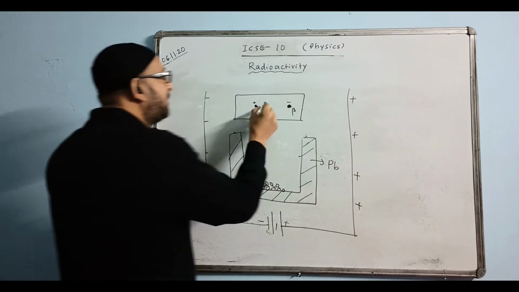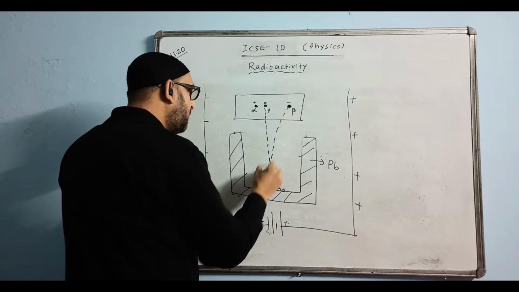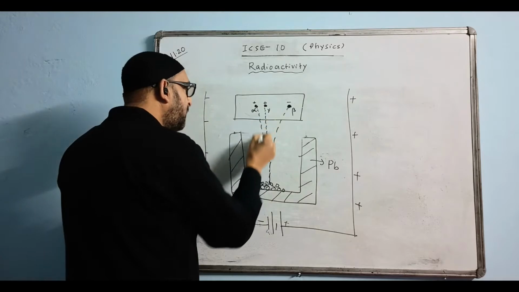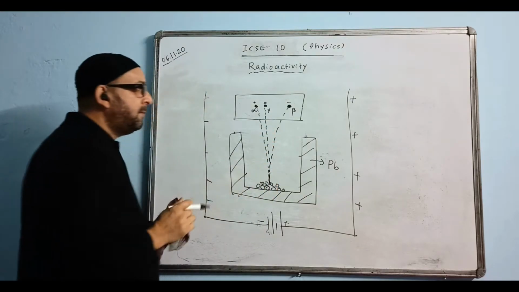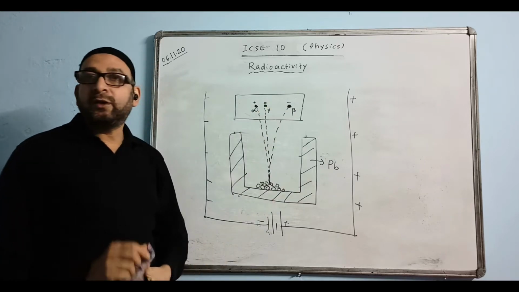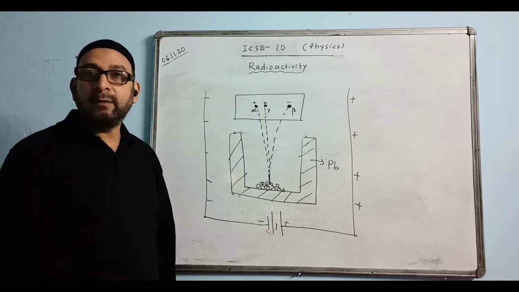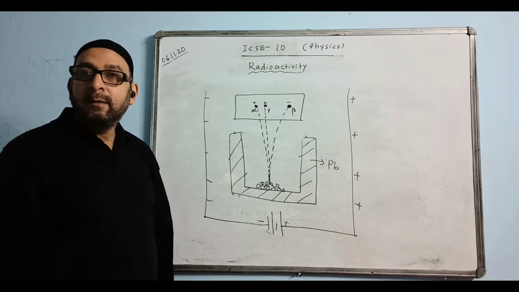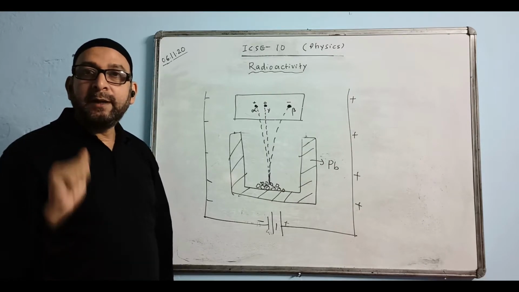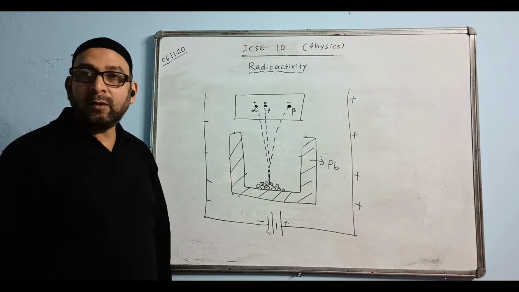Now we can join like this. This one was going straight here like this. This one we can do like this. This one we can do like this. These three radiations are also termed as Becquerel rays, named after Henry Becquerel. Named after Henry Becquerel, they are termed as Becquerel rays also.